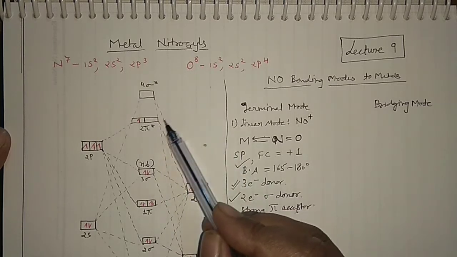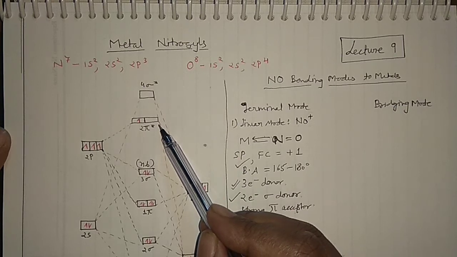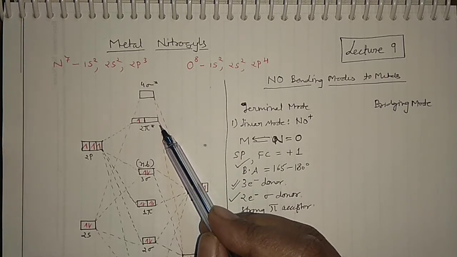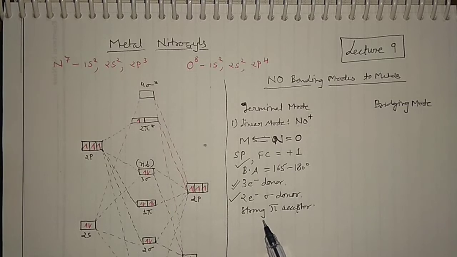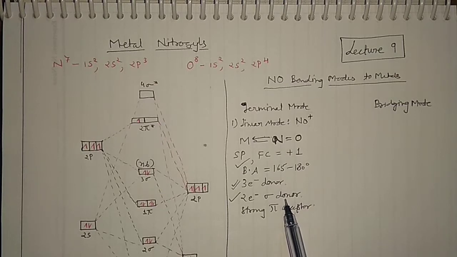When the electron is donated to this pi antibonding molecular orbital, it is accepting electrons. So we can call this NO positive a strong pi acceptor. Obviously when it is a strong pi acceptor, it will be a very poor sigma donor. So NO positive is a poor sigma donor and a very strong pi acceptor.